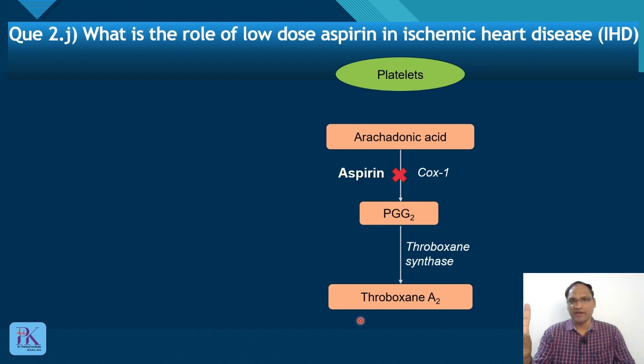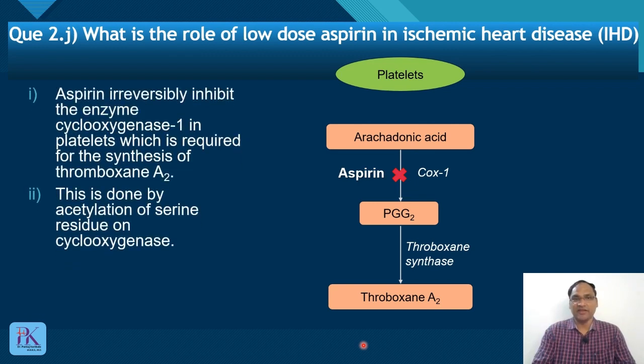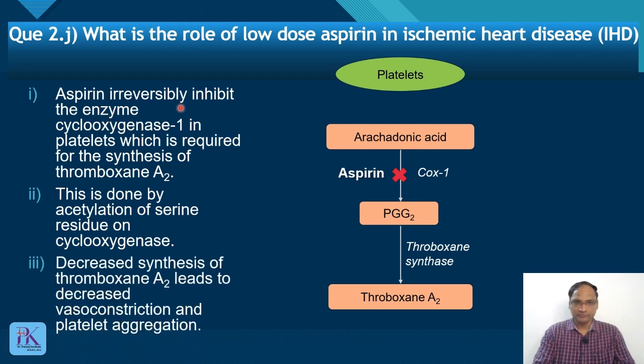So this is the first mechanism, which occurs in the platelet. Aspirin acetylates the serine residue of the cyclooxygenase enzyme, so it stops the synthesis of thromboxane A2. This inhibition of COX-1 by aspirin is irreversible.